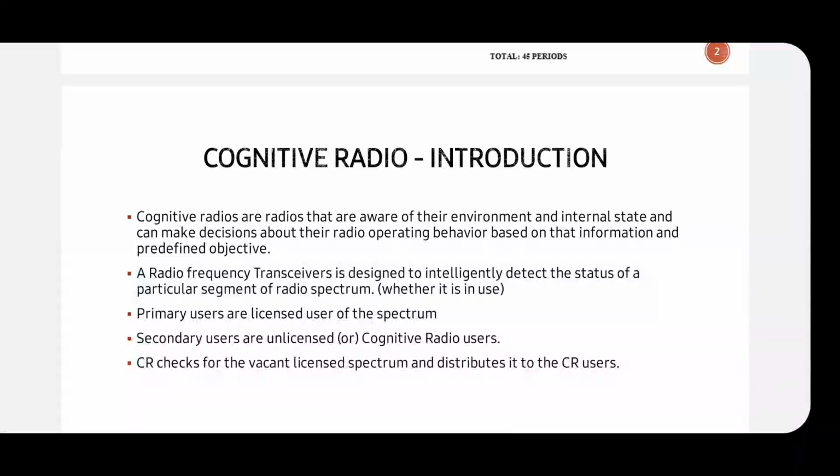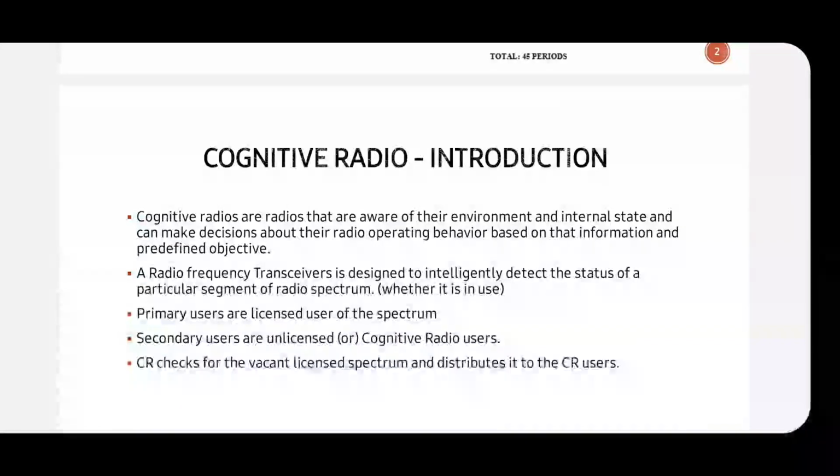Our concept is that if a user is using a spectrum, they won't use it for all the 24 hours. The spectrum will be vacant for some minutes, some few hours. At that time the spectrum is vacant, so the spectrum is being wasted. For that, what we are going to do is use a secondary user, who doesn't have the access. We are going to give the secondary users access to that spectrum.